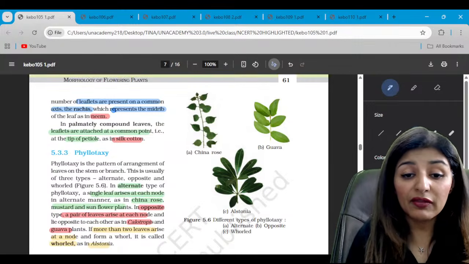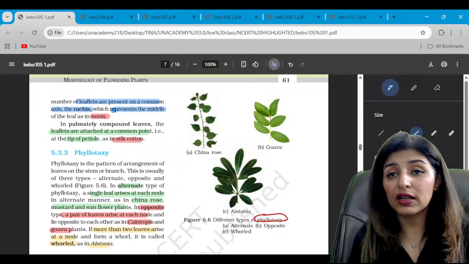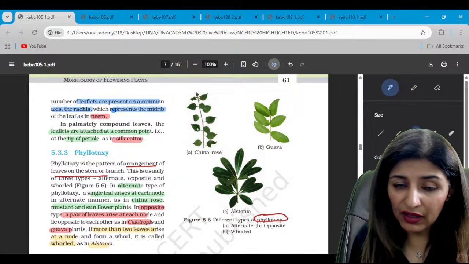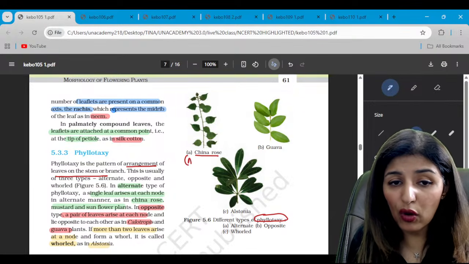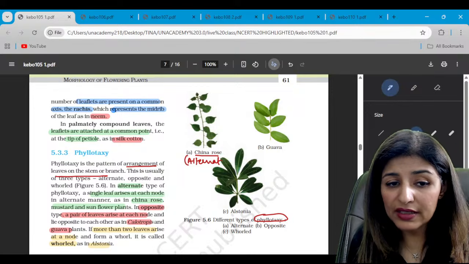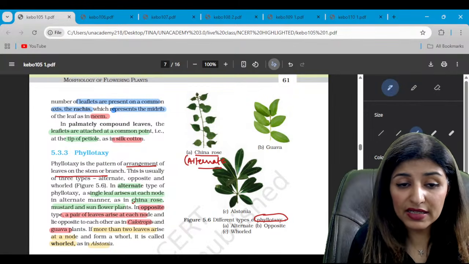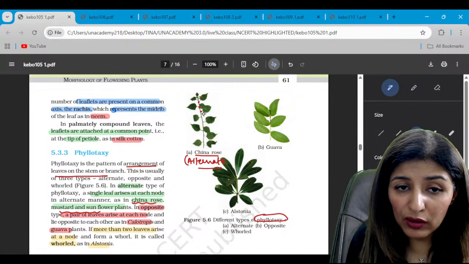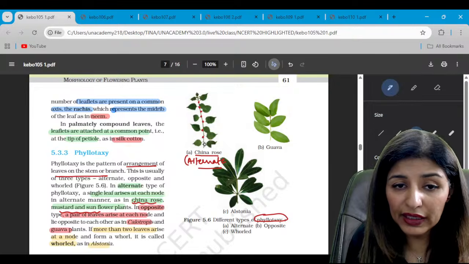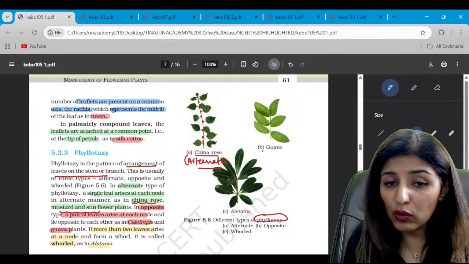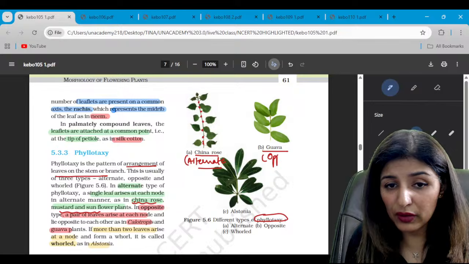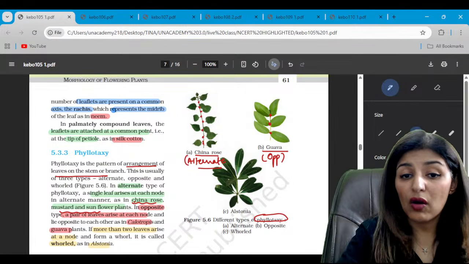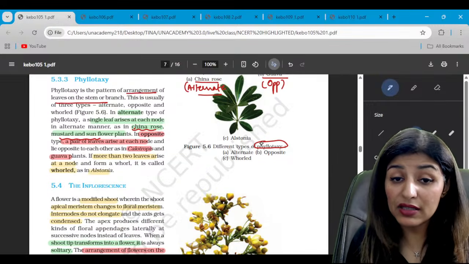Now we see figure 5.6 showing you phyllotaxy. Phyllotaxy is the arrangement of leaves on the branch of the stem, right? Now, China rose is an example of alternate phyllotaxy. There are other examples also: mustard and sunflower, they all represent alternate phyllotaxy. So, one leaf per node. Do you see at every node there is one leaf only? Yes. While in guava we have opposite phyllotaxy. So, one node, two leaves, one node, two leaves. This is opposite phyllotaxy. Another example of opposite is calotropis.